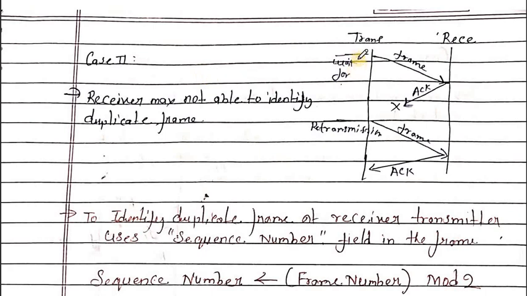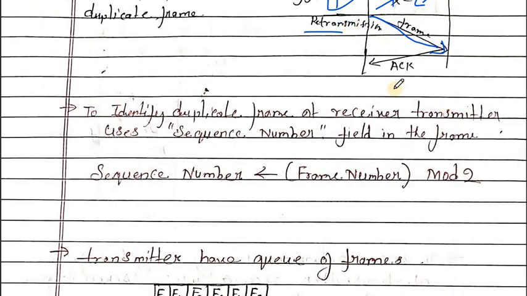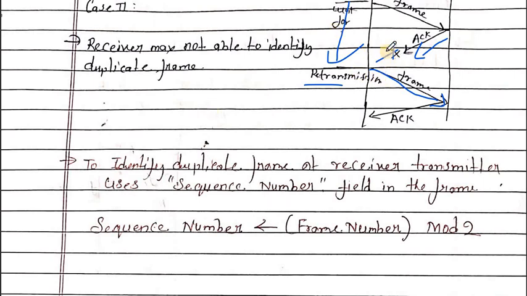Now case second: the transmitter transmits the frame and it is received by the receiver, and the receiver sends an acknowledgement, but the acknowledgement is lost. If the acknowledgement is not received by the transmitter, then after some waiting time the transmitter again retransmits the same frame to the receiver, and waits for acknowledgement.